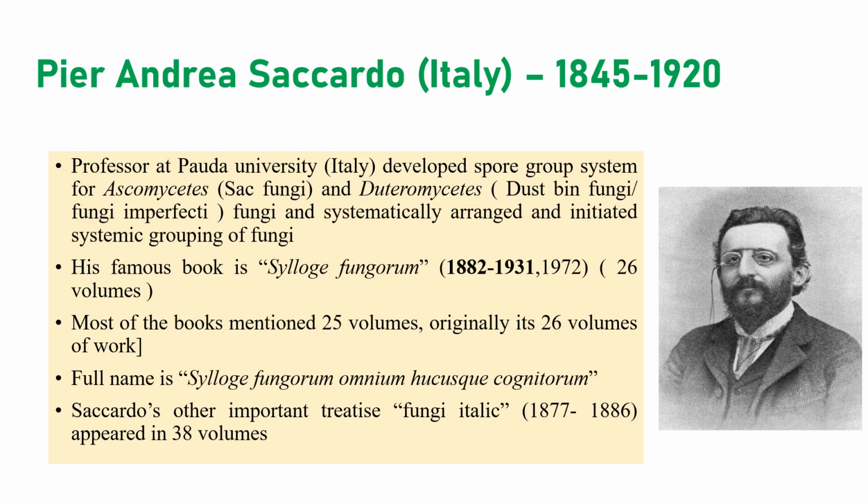Next one is P.A. Saccardo. He is also a very important systematist. He was a professor at Padua University, and he is well known for spore grouping of Ascomycota, that is sac fungi, Basidiomycota, club fungi, and fungi imperfecti. His famous book was Sylloge Fungorum, written between 1882 and 1931. Around 25 volumes, but originally 26 volumes. The full name was Sylloge Fungorum Omnium Hucusque Cognitorum. He also wrote other books like Fungi Italici, published between 1877 and 1886, in around 38 volumes. The most important thing is that Sylloge Fungorum was written by P.A. Saccardo.